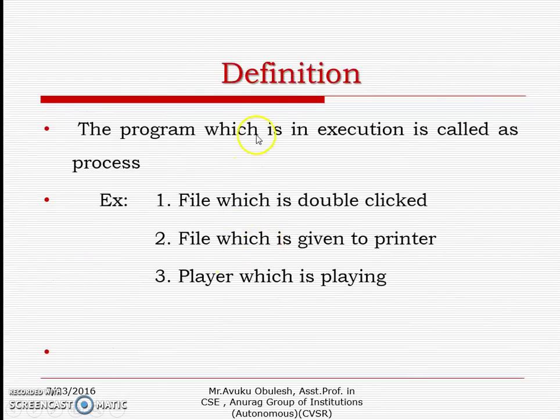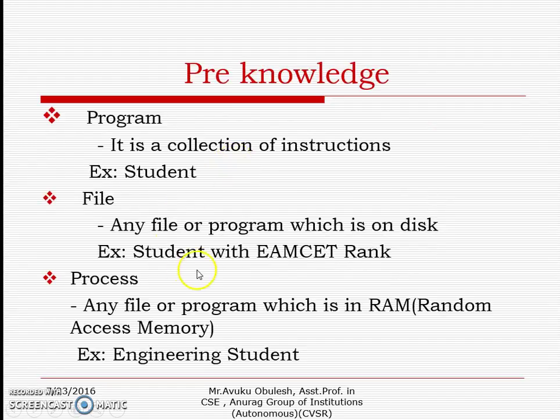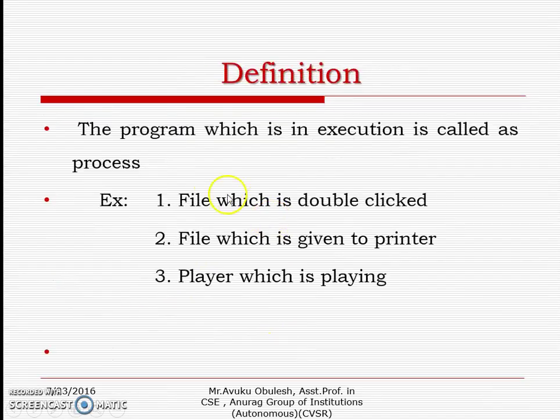First of all, what exactly is the definition of a process? A process is nothing but a program which is in execution. As I said earlier, for executing any program, it should be in RAM. That's why a file or a program which is currently executing, we call a process.